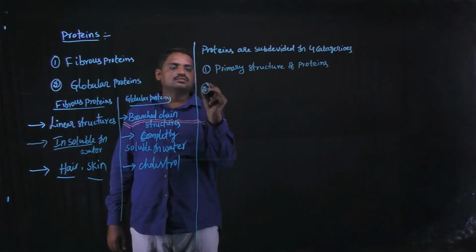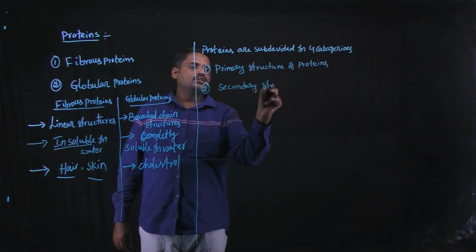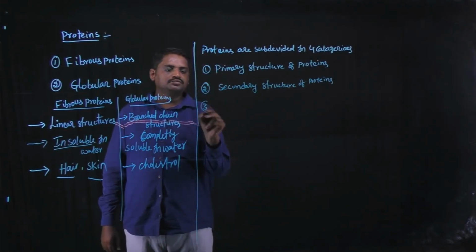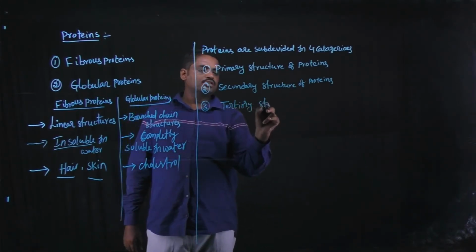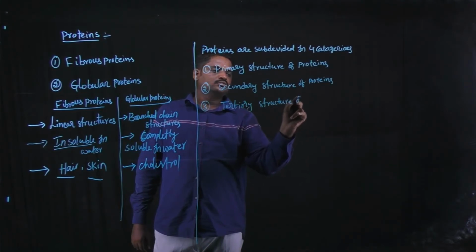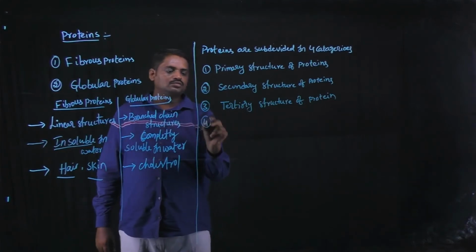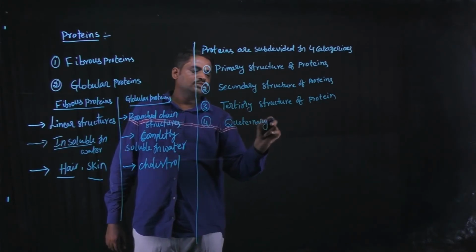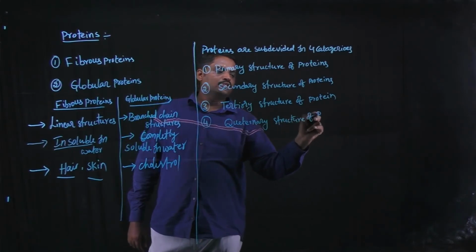Second one, secondary structure of proteins. Third one, tertiary structure of protein. And the fourth one, quaternary structure of protein.